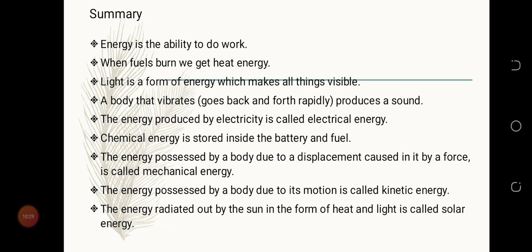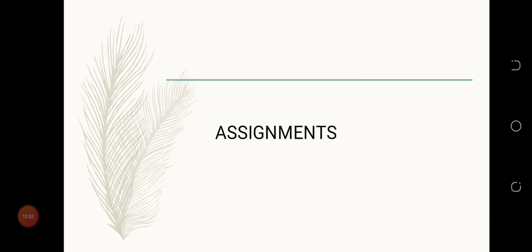Chemical energy is stored inside the battery and fuel. The energy possessed by a body due to a displacement caused in it by a force is called mechanical energy. The energy possessed by a body due to its motion is called kinetic energy. The energy radiated out by the sun in the form of heat and light is called solar energy.